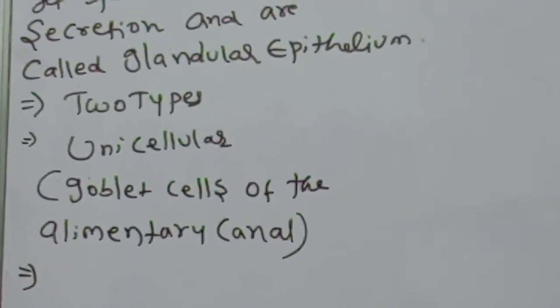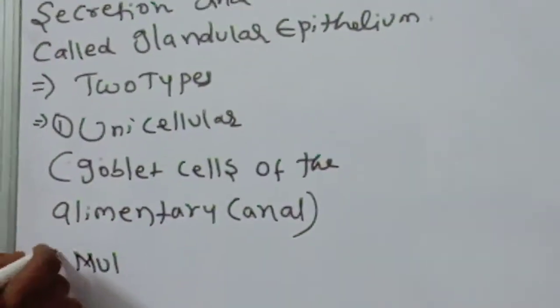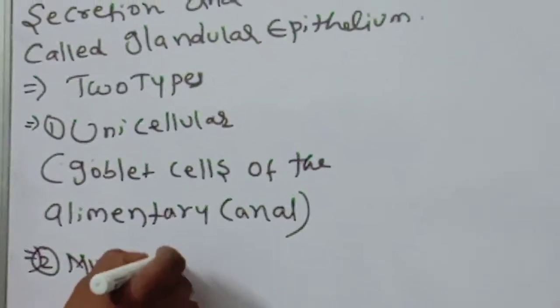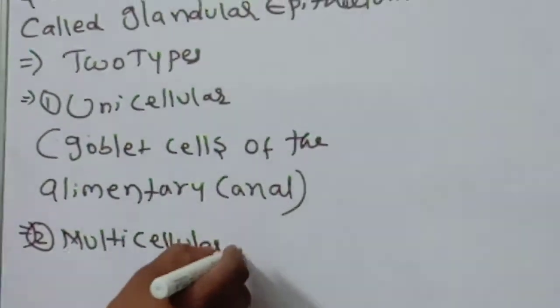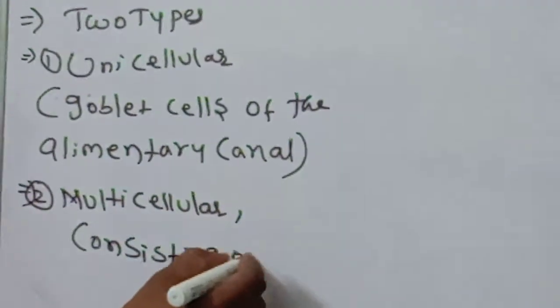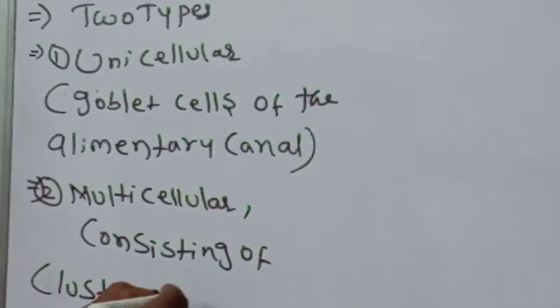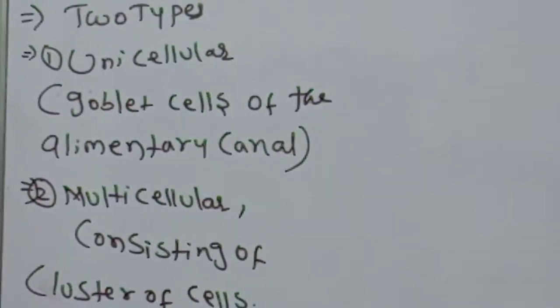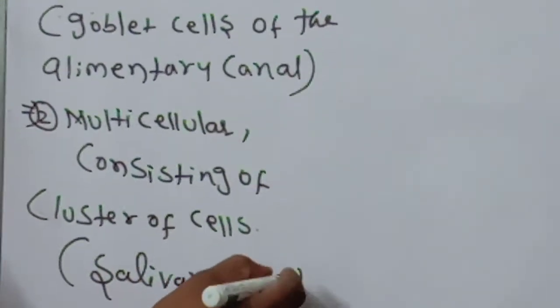The next one, multicellular. The first one is unicellular, the second one multicellular, consisting of a cluster of cells. Okay, children, the best example of this cluster of cells where we can see is the salivary glands.